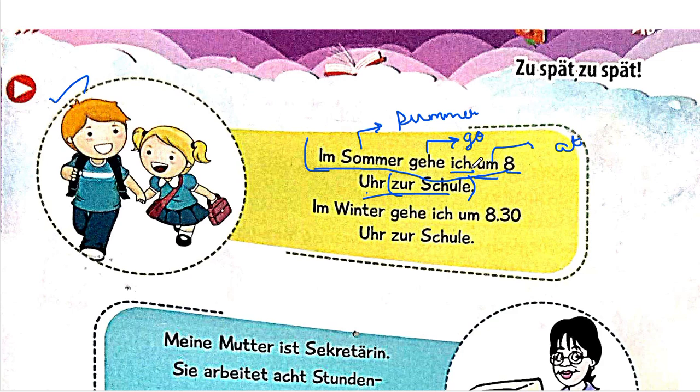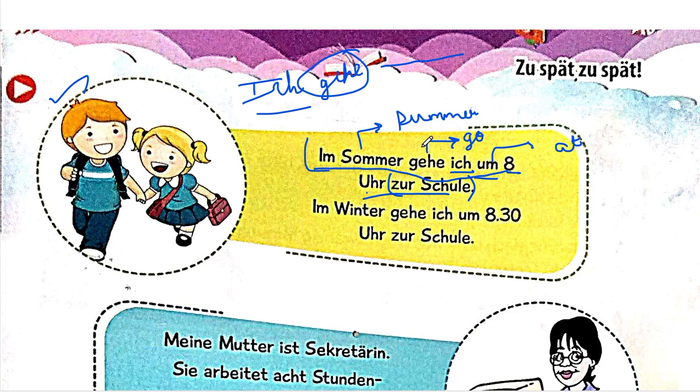One question that many of you must be having is that we usually write, let's say, for example, ich gehe. Ich gehe. And then so on the sentence. So here gehe comes after ich. But why is gehe coming here before ich?